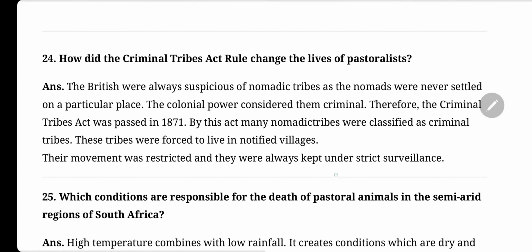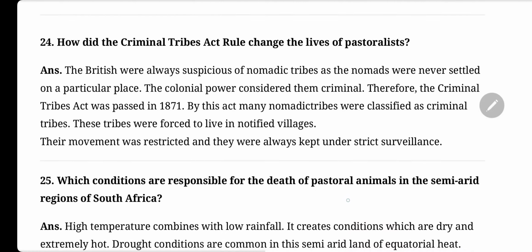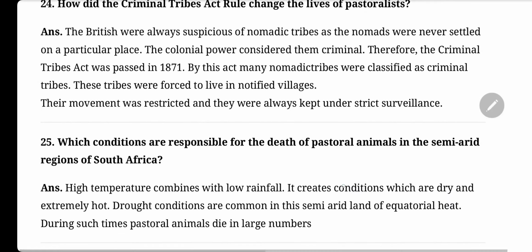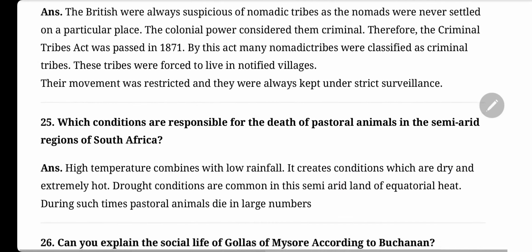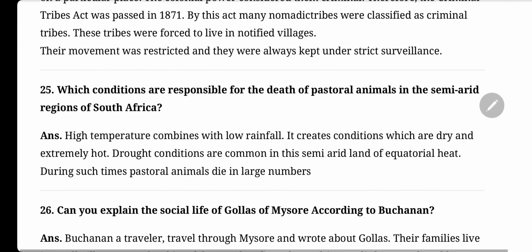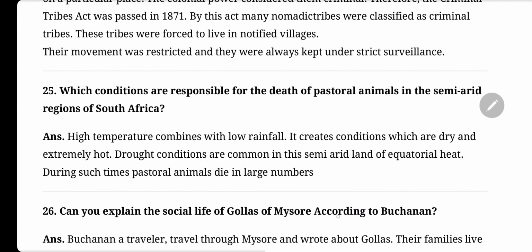How did the Criminal Tribes Act change the life of pastoralists? The British were always suspicious of nomadic tribes as the nomads were never settled in a particular place. The colonial power considered them criminal. Therefore, the Criminal Tribes Act was passed in 1871. By this act, many nomad tribes were classified as criminal tribes. These tribes were forced to live in notified villages. Their movement was restricted and they were always kept under strict surveillance.